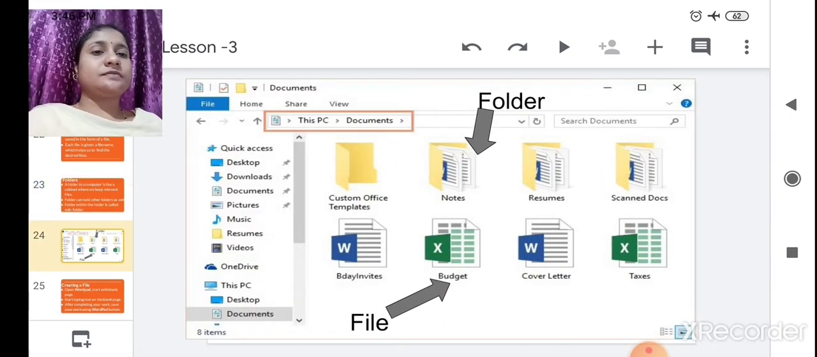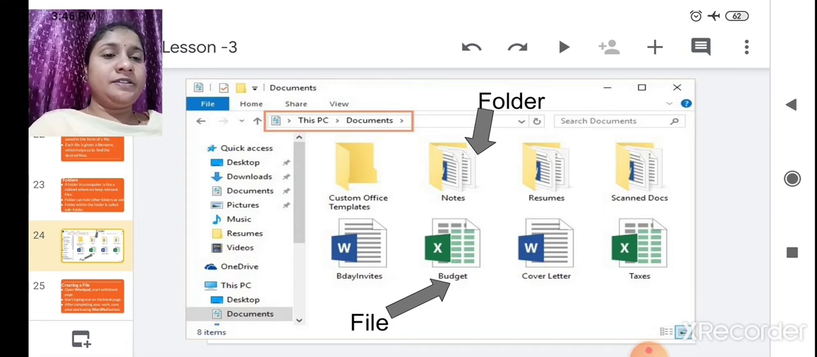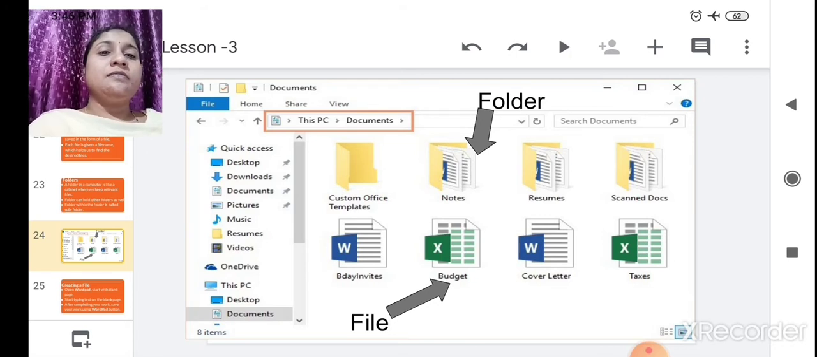Now look here, it is a file, that is Excel, it is a budget file. Okay, birthday invites, budget, cover letter, taxes, these are all files with different forms. Like birthday invites is written in Word, budget is written in Excel, taxes is written in Excel, cover letter is written in Word. So these are the different files with different file names, but they are all stored in the folder.